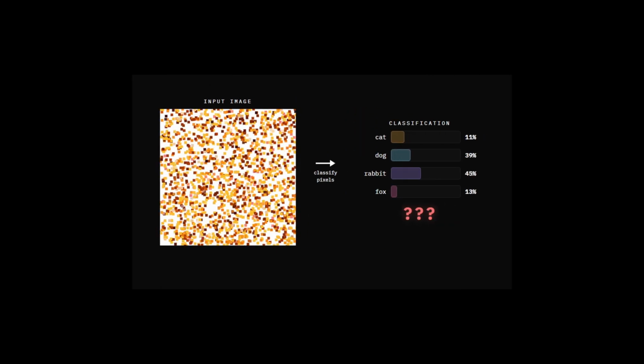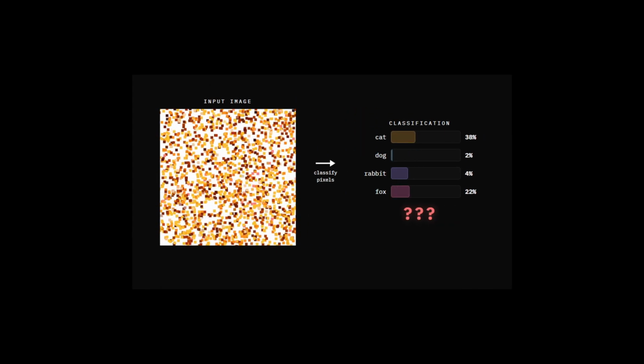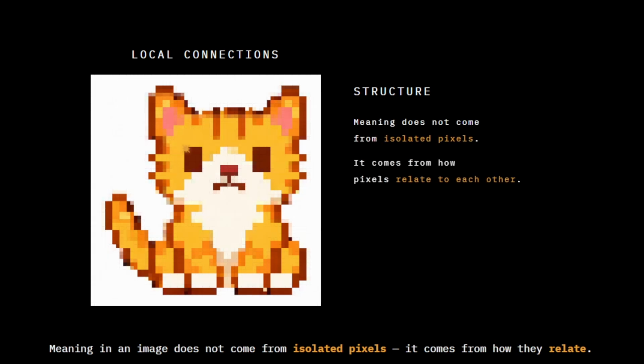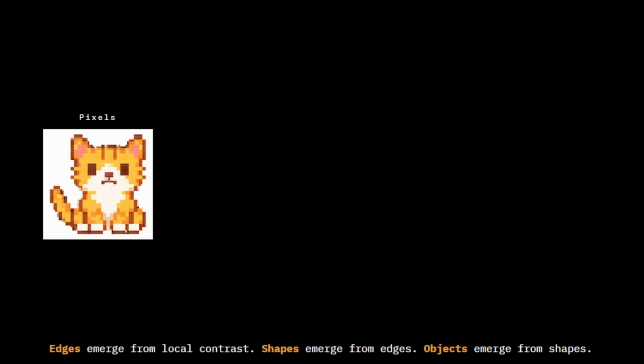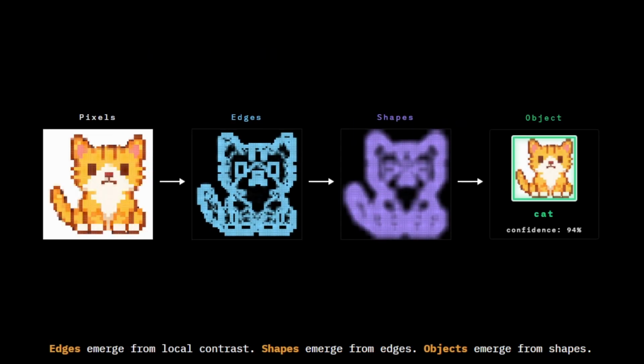At first glance, an image may seem like nothing more than a grid of pixels. But if AI had to learn from raw pixels alone, without any assumption about structure, the task would be much harder. Because meaning in an image does not come from isolated pixels. It comes from how pixels relate to each other. Nearby pixels are connected. Edges emerge from local contrast. Shapes emerge from edges, and objects emerge from shapes. That is the structure of images.